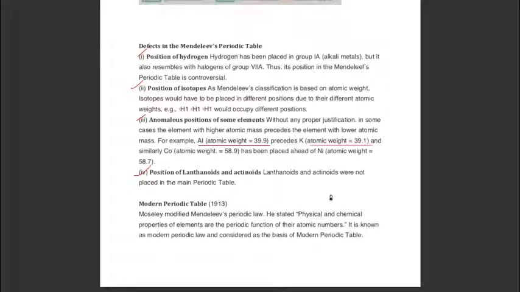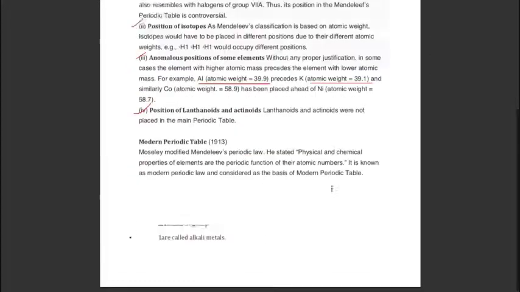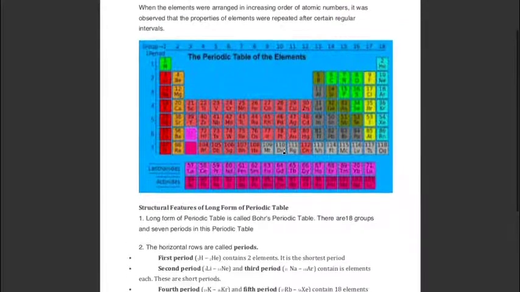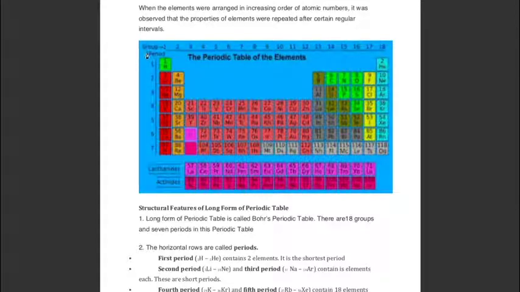According to him, physical and chemical properties of elements are periodic function of their atomic numbers. That means Moseley arranged elements according to their atomic numbers, not according to their atomic masses. This periodic table and this periodic law are known as the modern periodic table and modern periodic law respectively. This is the modern periodic table having 18 groups, 1 to 18, and 7 periods. These are lanthanoids and actinoids having a separate place.